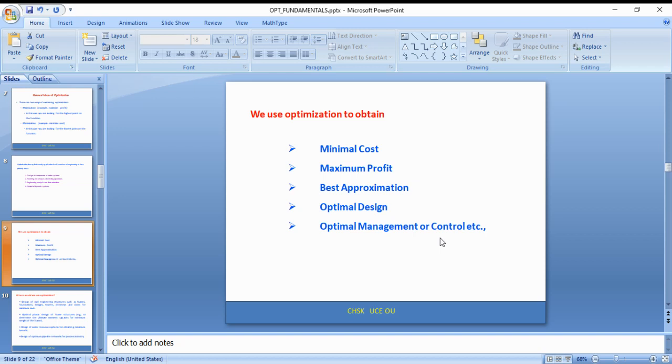Okay, these are the fundamental things. Simply we have to remember the basic idea about this optimization. Now let us see where we can apply these optimization techniques.